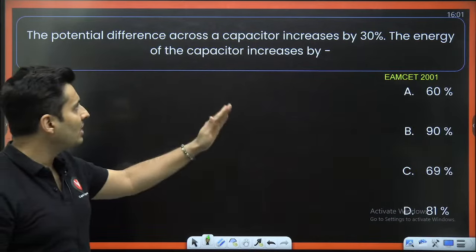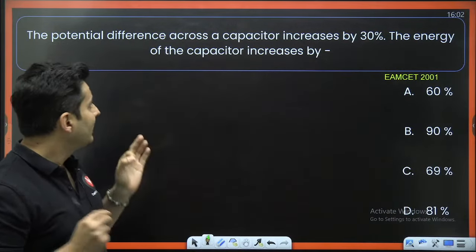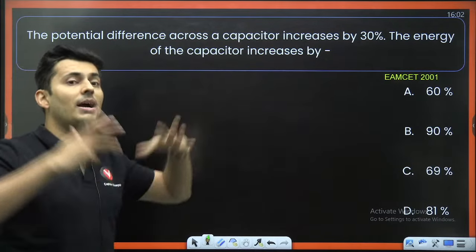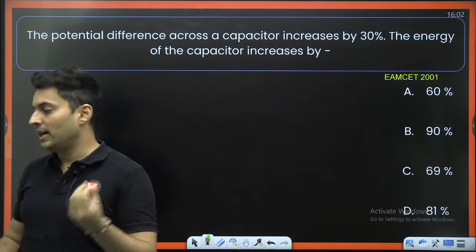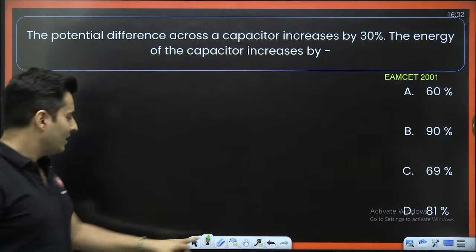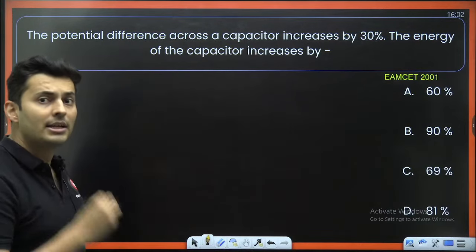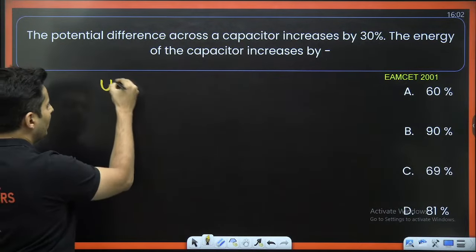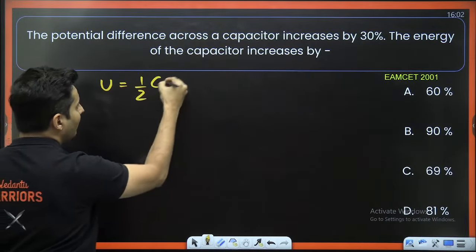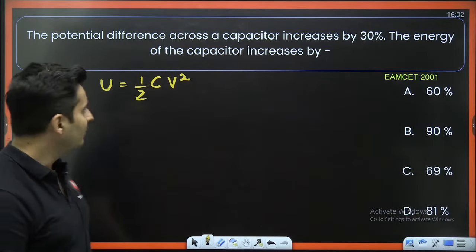The voltage difference across a capacitor increases by 30%. The energy of the capacitor increases by how much percent? That is the question. Wow, what a question. So, is there a formula for energy and voltage on the capacitor? Yes. What is the formula? Energy is half CV square. Is that right? Half CV square.